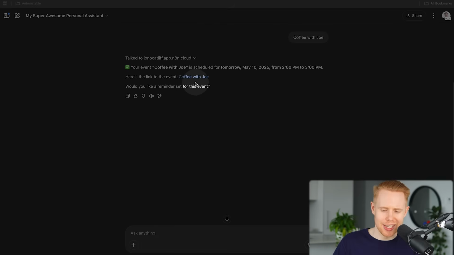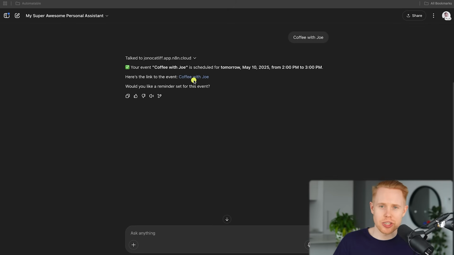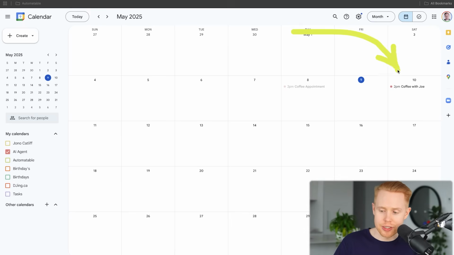How freaking cool is that? Now we have even the calendar invite right here. So it's a two-way communication back and forth with n8n from ChatGPT. We can also take a look at our calendar and see that that is in fact in the calendar.